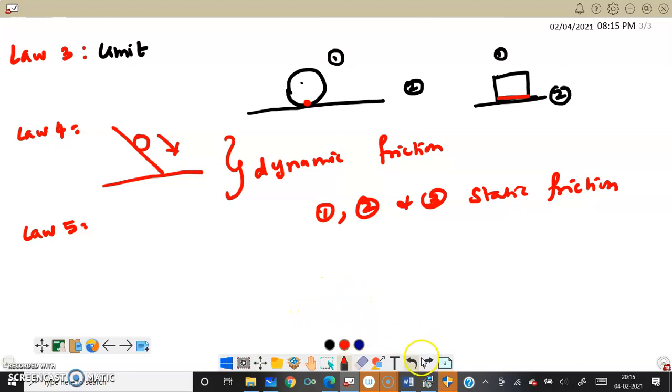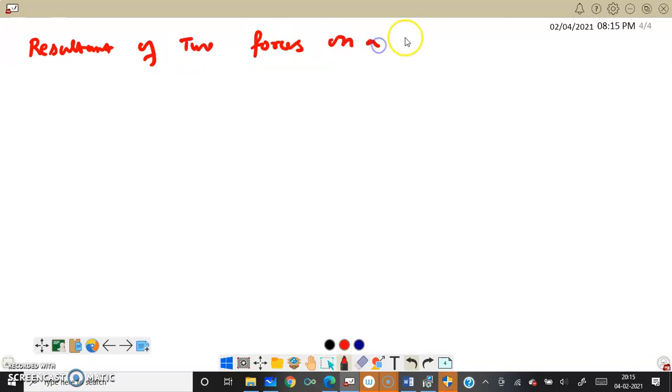Now we'll discuss the resultant of 2 forces on a particle. When 2 forces act, what will be the resultant?